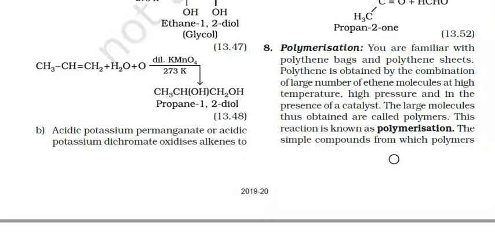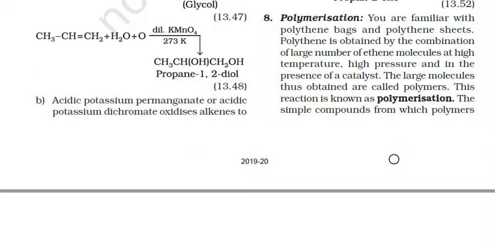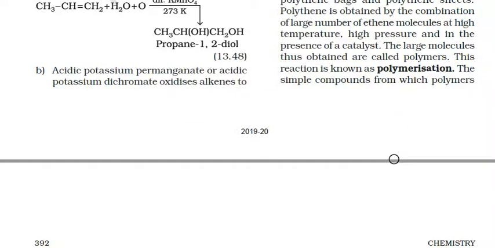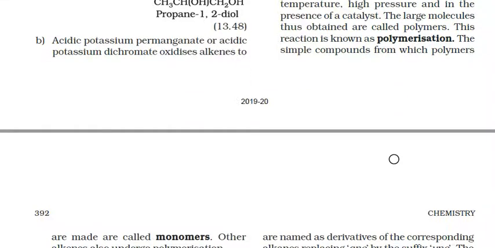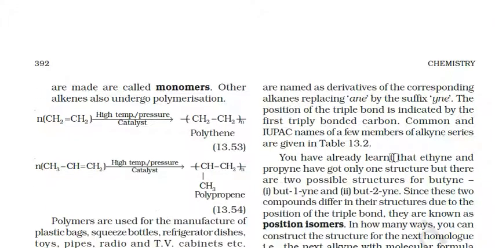Polymerization. So we know about polythene. Polythene is one of the polymers of ethene only. Polymerization in the presence of catalyst at very high pressure and at very high temperature is done. This process is known as polymerization, where monomers of ethene are combined with each other to form the polymers.